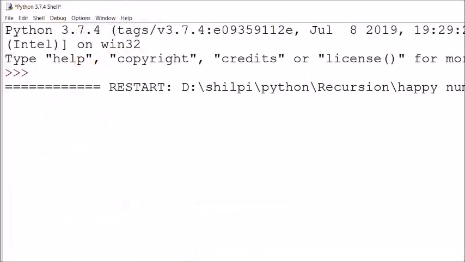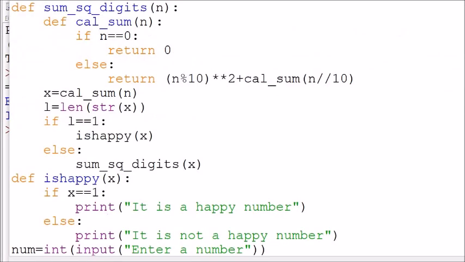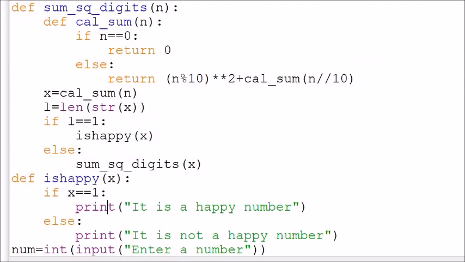Again I'll run. Suppose 25, it is not a happy number, because the square of 2 is 4, the square of 5 is 25, and 25 plus 4 is 29. Again the square of 2 is 4, the square of 9 is 81, and 81 plus 4 is 85. So in the end we are not getting the result 1. That is why it is not a happy number. Again I'll run one more example, suppose 121, it is not a happy number. In this way this will work.